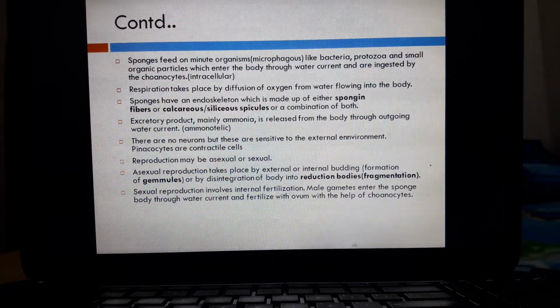The sponges are microphagous. What is microphagous? Microphagous animals are those which feed on minute organisms. So sponges feed on microorganisms like bacteria, protozoa and smaller organic particles which enter the body through the water current and are ingested by the choanocytes. Hence, digestion in sponges is intracellular. Respiration takes place by diffusion of oxygen from water flowing into the body.